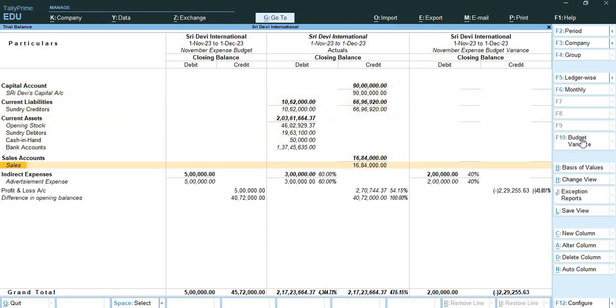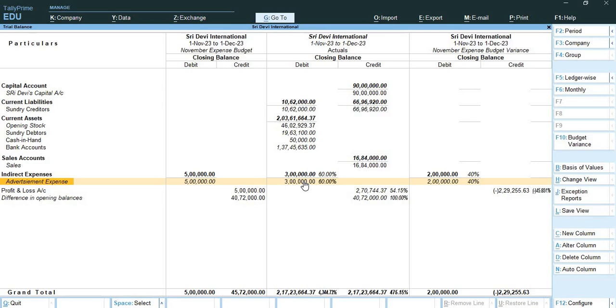Now you can see that my advertisement expense budget was 5 lakh. In the report of figure 6.13 you can observe that there is a positive variance of 2 lakh for the accounts ledger advertisement expense. This is because the budget value allocated for advertisement expense was 5 lakh as shown in figure, and the actual incurred expense was 2 lakh as shown in figure. So this shows that we have spent less towards advertisement expense.